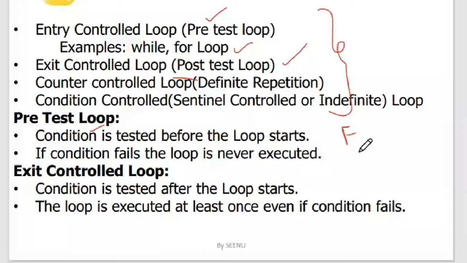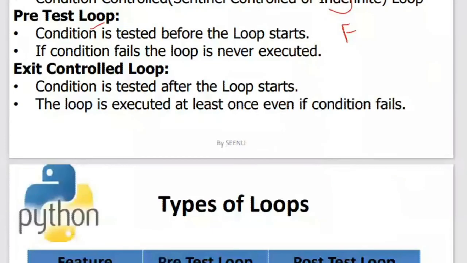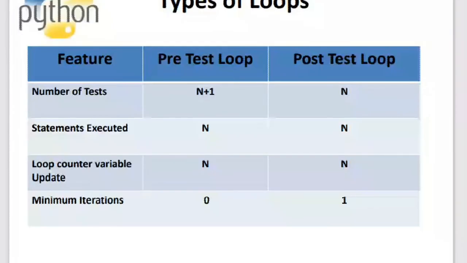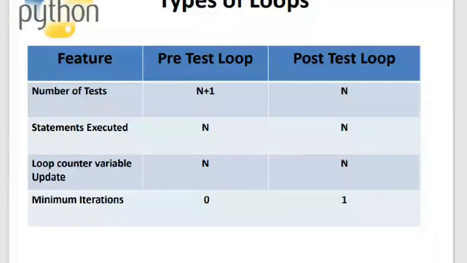Such loops are called exit control. At least once the statements will execute, then after that the condition is checked. If the condition is false, the immediate next statement after the loop will execute, else the loop will iterate till the condition becomes false. So that's the difference between the pre-test and the post-test loops.